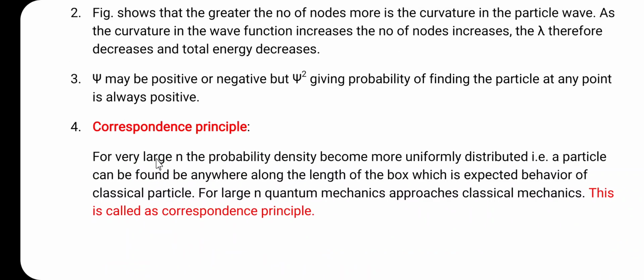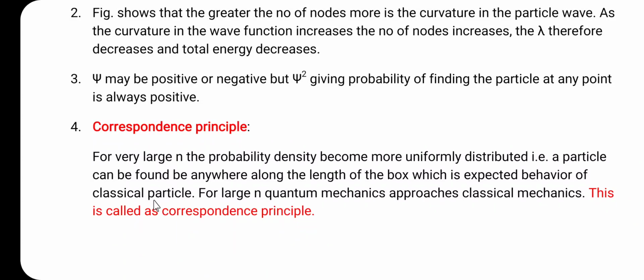And the fourth one is the correspondence principle, or the Bohr correspondence principle. For very large n, such as n is equal to 50, or n is equal to 40, or n is equal to 60, the probability density becomes more uniformly distributed. That is, a particle can be found anywhere along the length of the box, which is the expected behavior of the classical particle.